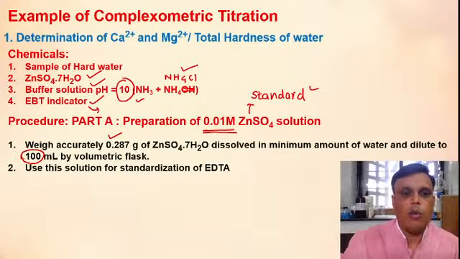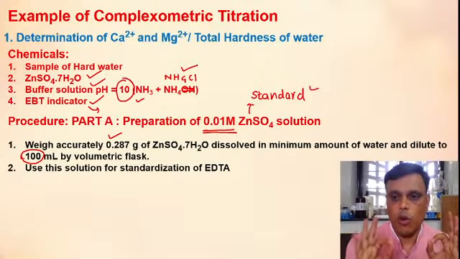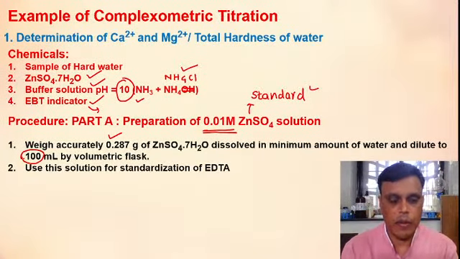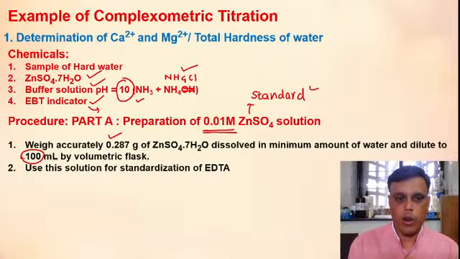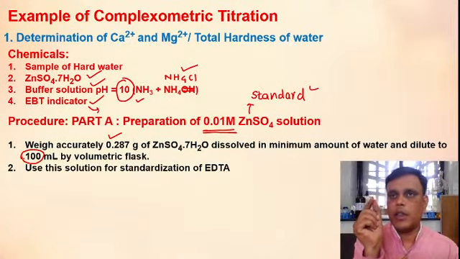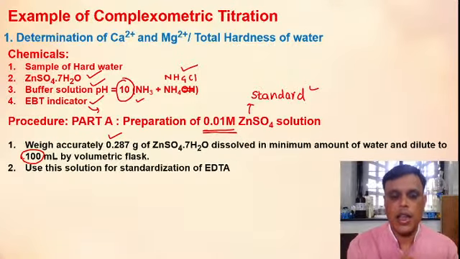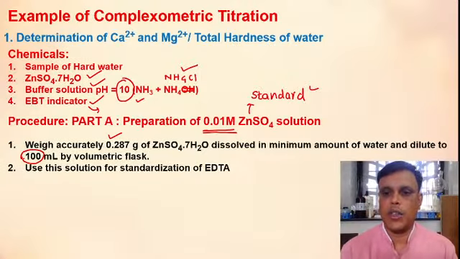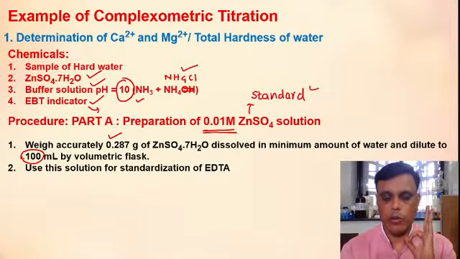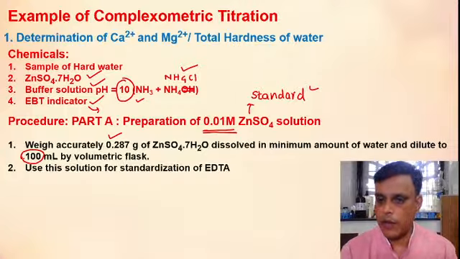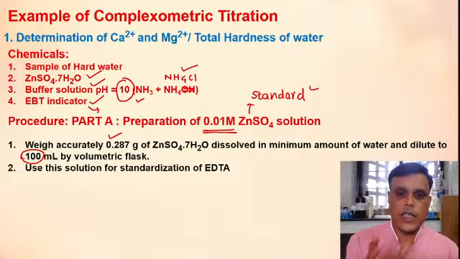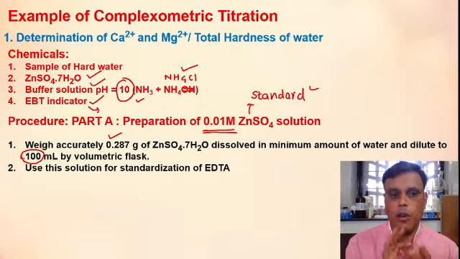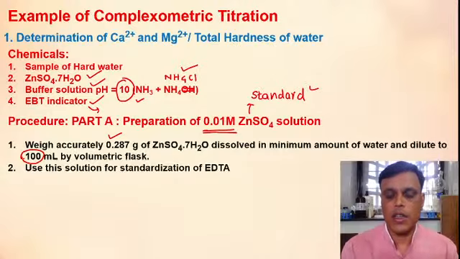Please remember, while preparing a solution you have to use a volumetric flask. This volumetric flask has a specific volume. For example, a 100 ml volumetric flask will have 100 ml volume, and at the neck of that volumetric flask you will see a circular mark, and up to that mark you have to dilute that zinc sulfate by using distilled water. So first weigh accurately 0.287 gram of zinc sulfate, dissolve in minimum amount of water, say for example 20 to 30 ml of water, and then dilute up to 100 ml by using a volumetric flask and use this solution for standardization of EDTA.